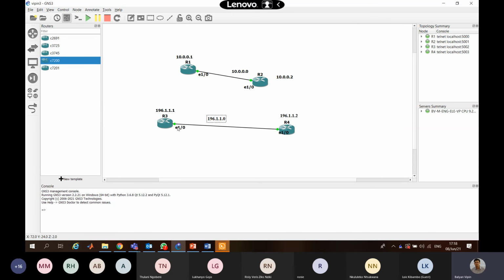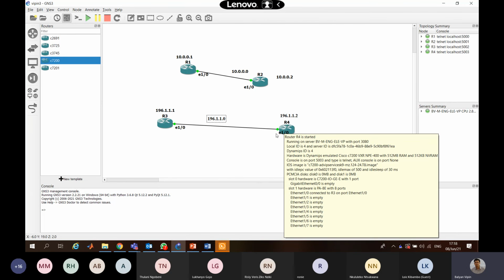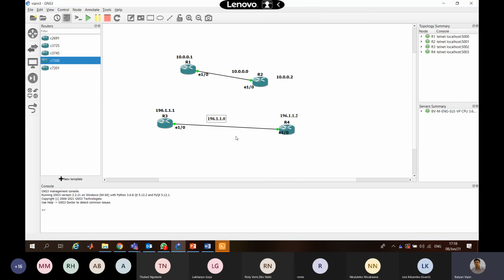Any interface you can configure, but we are using E1/0 here. So you have to configure E1/0 on R3, and this one on this. And you have to make it no shutdown. It must show that it's up. Up to that point, you have to put your screenshot in the submission of your assignment.